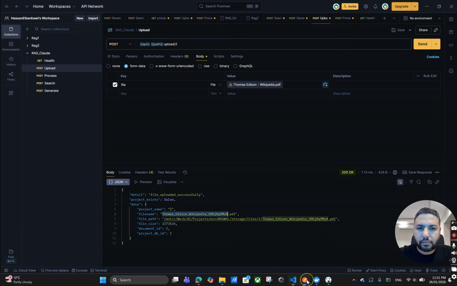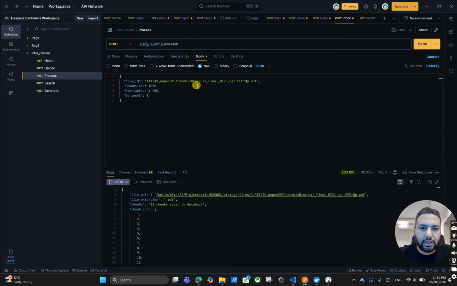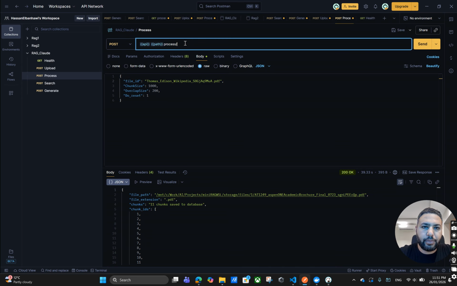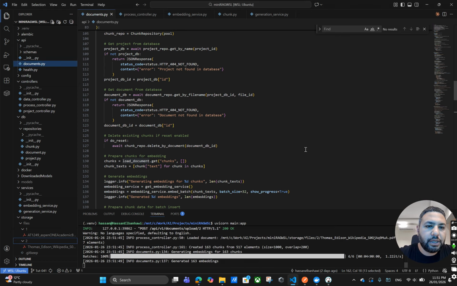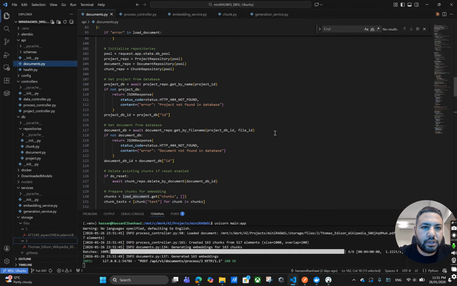Okay, so the second step is to do a processing step. I will tell it, please go to this path, this project, find this document and start doing the processing. So what is the processing that will happen? I will show you the code here very quickly. So in processing a file,